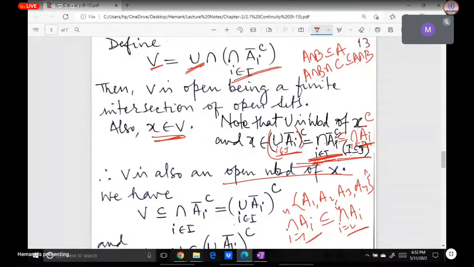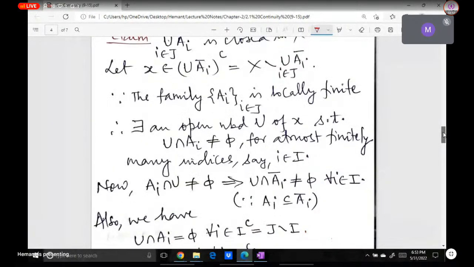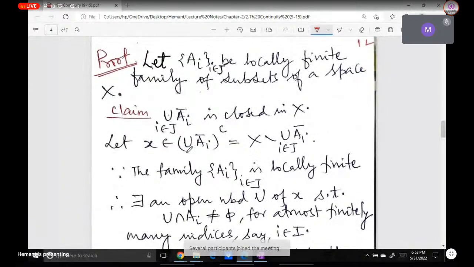Because we are getting this arbitrary intersection due to De Morgan's law. And why X belonging to this? Because of where we started this proof. We wanted to show that the union of Ai closure, i belongs to J, is closed. To show it is closed, we fixed the target that we would prove its complement open. So we took any point X in its complement, the complement of the union of Ai closure.